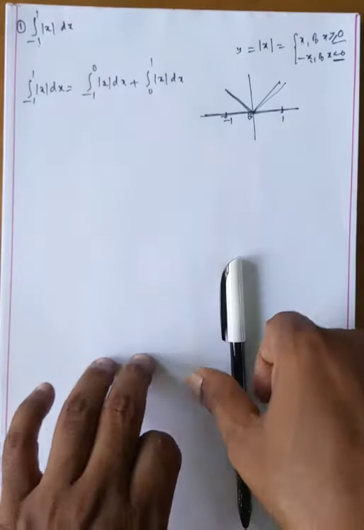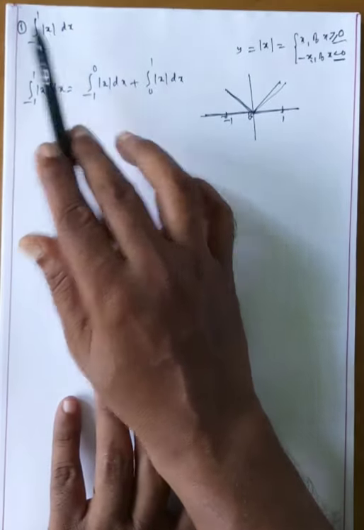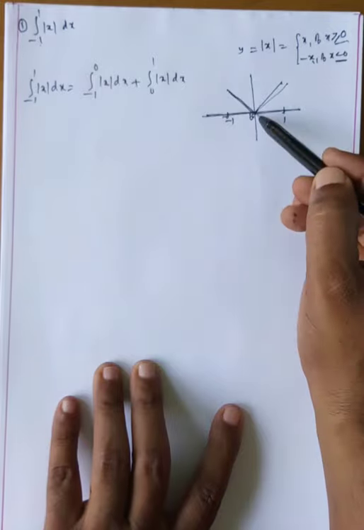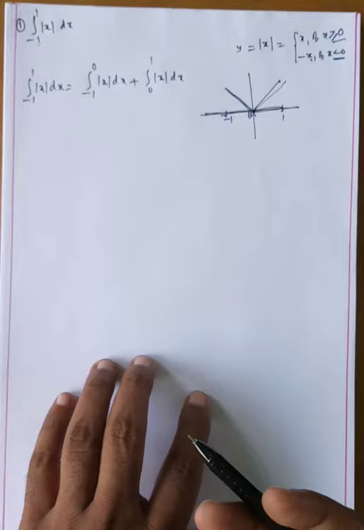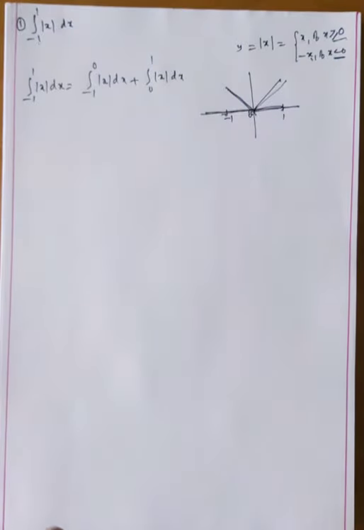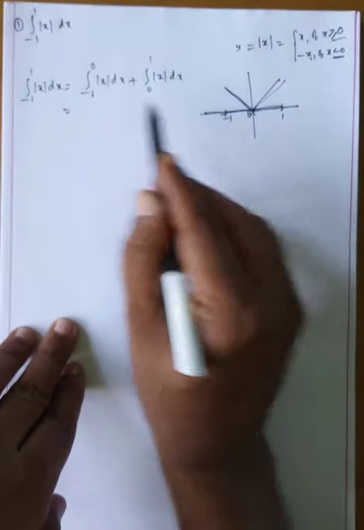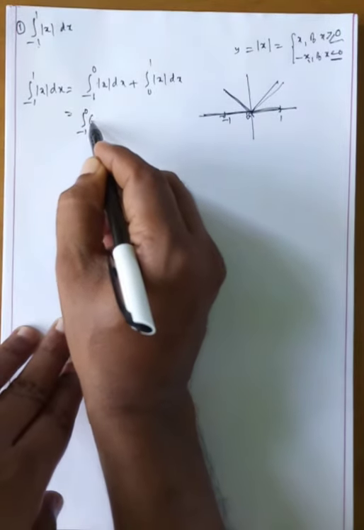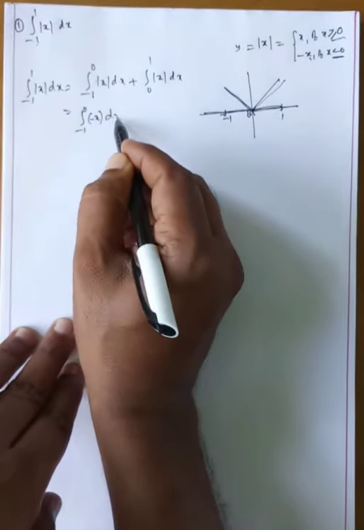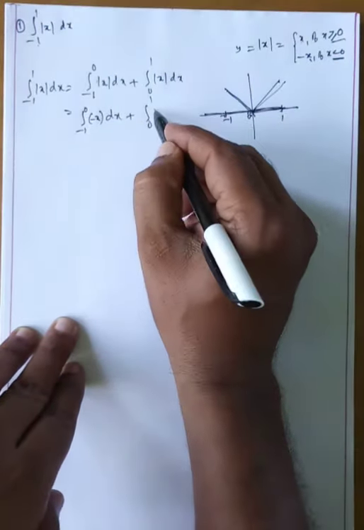Here, where is the critical point? First we will find x is equal to 0. Whenever it is 0, x is equal to 0, from 0 to right side and 0 to left side. Suppose x is equal to 1 is there. Clearly observe, minus 1 to 0 is the left side, which means modulus of x is always negative. Minus 1 to 0, we take minus x dx, plus 0 to 1, which is the positive side, so modulus x is x dx.